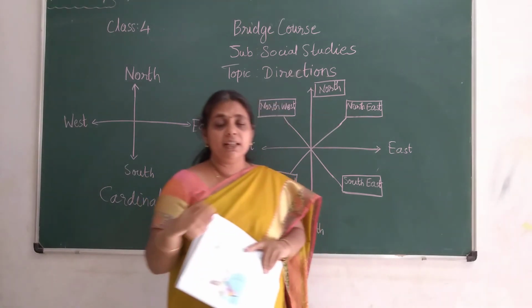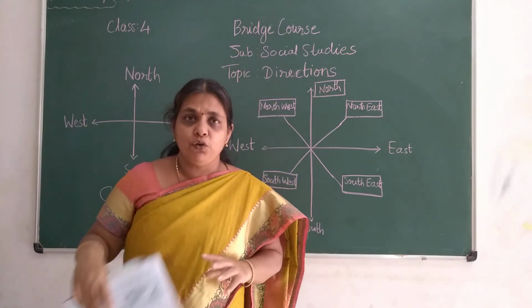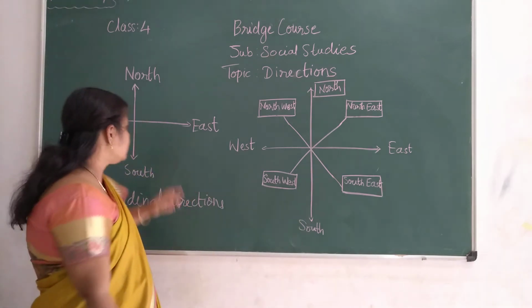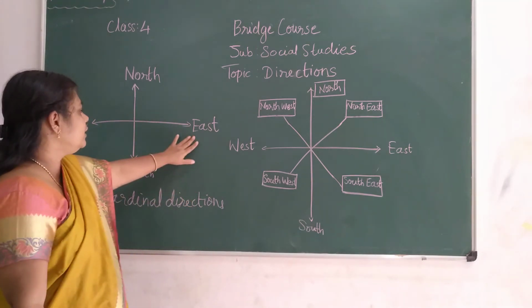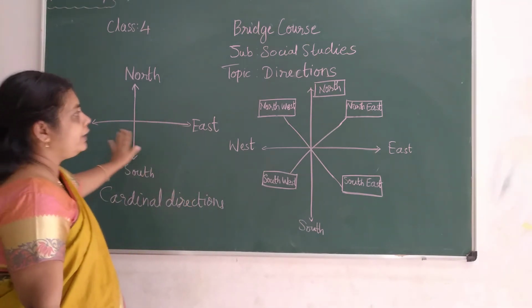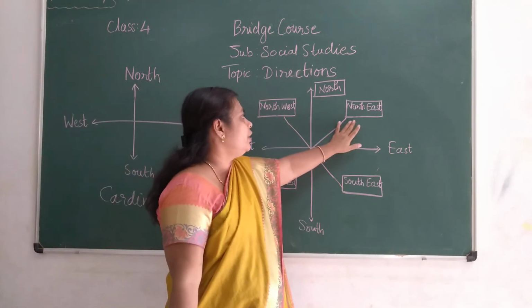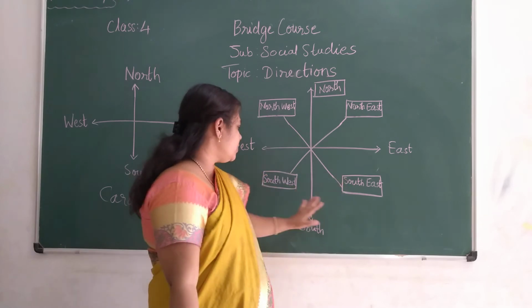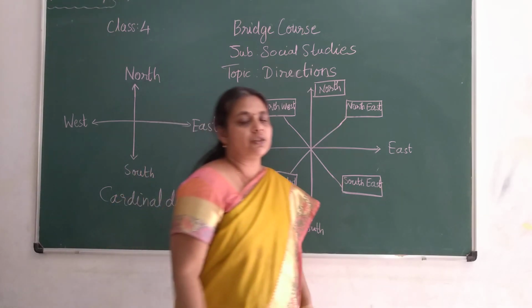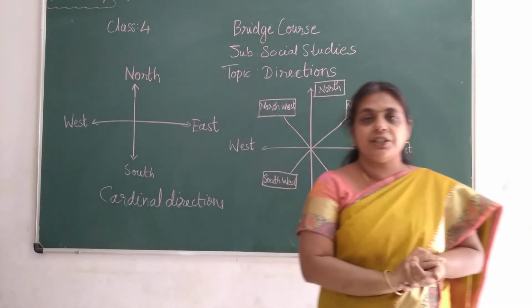Today in class we have learnt about directions. There are 4 directions: north, south, east, west, and then the intermediate directions are northwest, northeast, southeast and southwest, children. You can take out your textbook and read it, children.